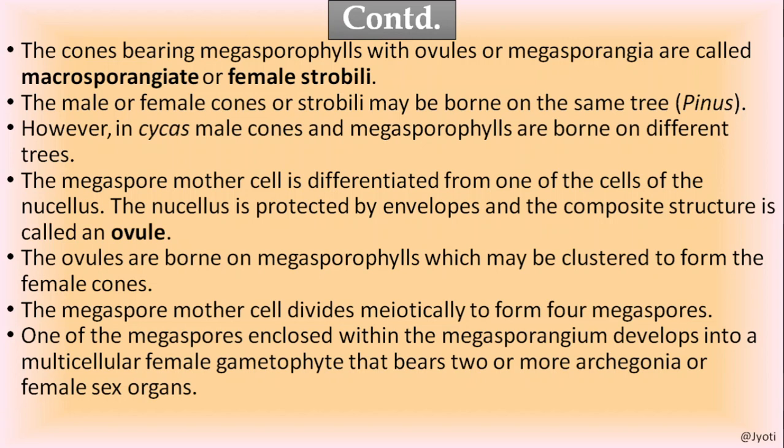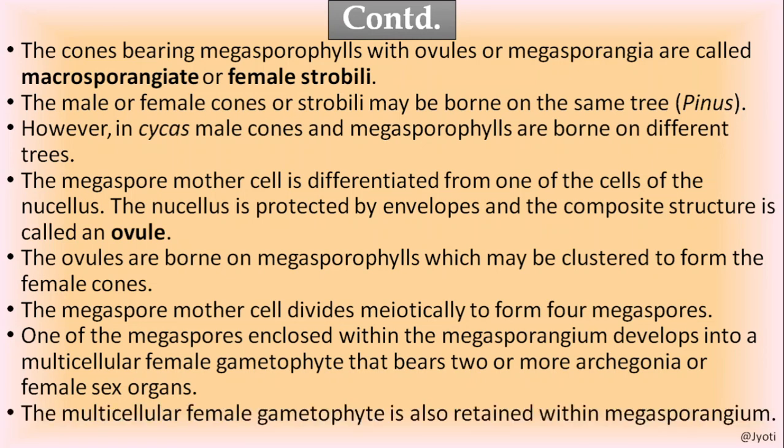As you know, the archegonia are the female reproductive or female sex organs. So 1 or 2 archegonia are present on the ovule. The multicellular female gametophyte is also retained within the megasporangium. So that means the multicellular structure, that is ovule, is also retained in the megasporangium.